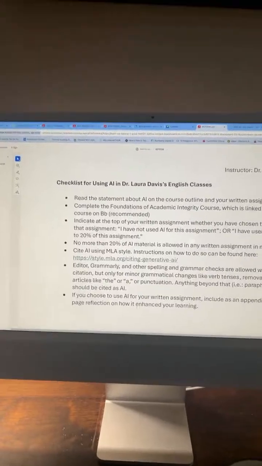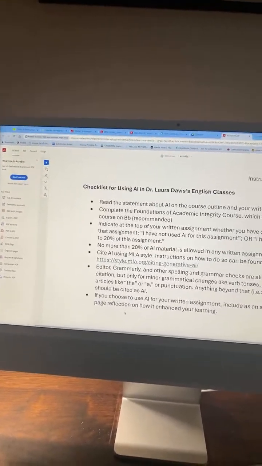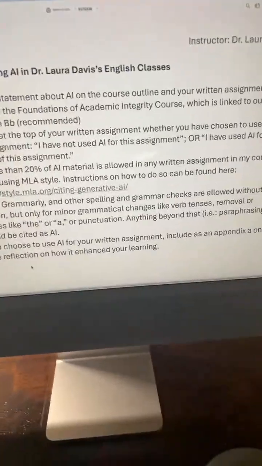And if you do choose to use AI for your written assignment for my class, include an appendix of a one-page reflection on how it enhanced your learning.